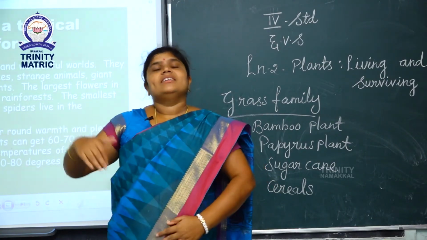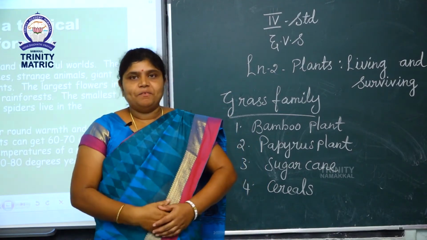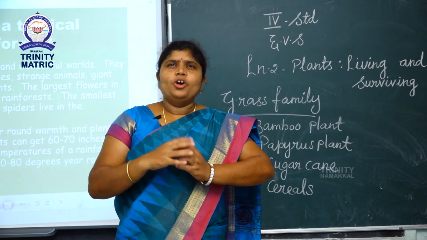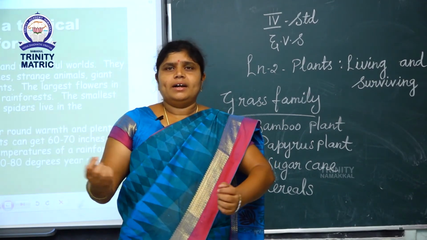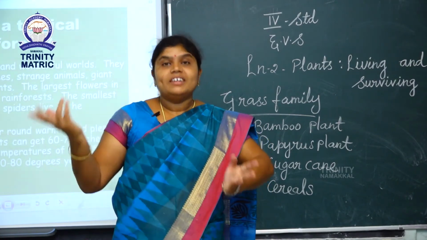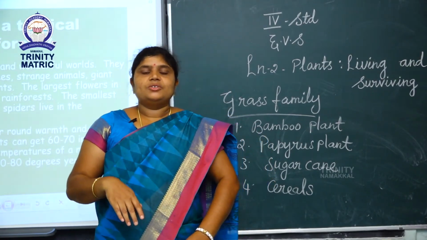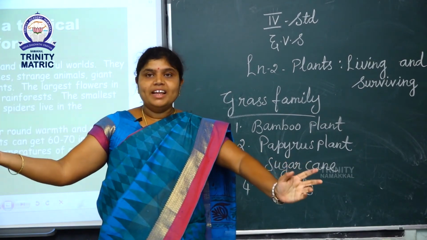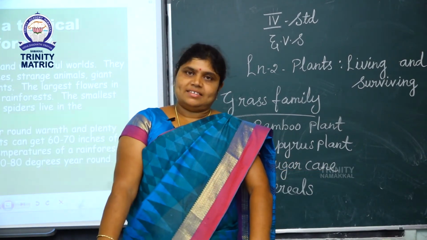And last one, the rainforest. The rainforest is a dense forest. More trees and more animals live in this forest. There is heavy rainfall in this forest.